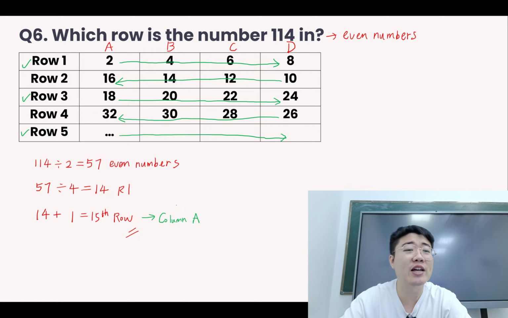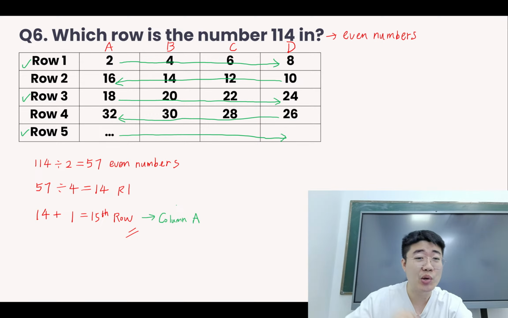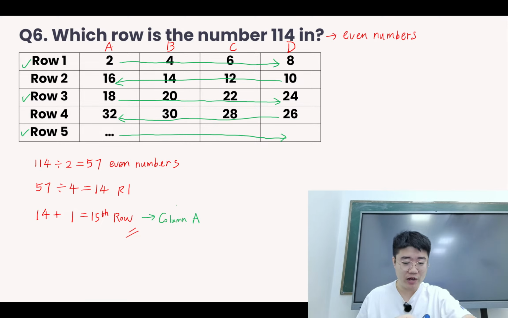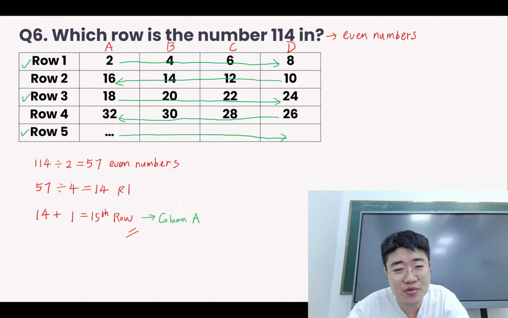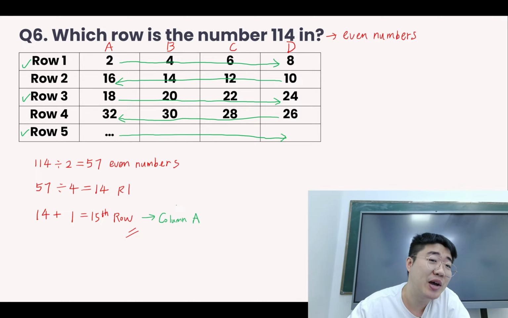If it's not only asking for the rows, we are also able to find the column. Now, of course, you have to look for the pattern carefully here. It's for question 6. Okay. So these are some of the more difficult questions in the paper. Now, of course, we don't have time to go through every single question here. So I'm just going to show you the answer for the others.